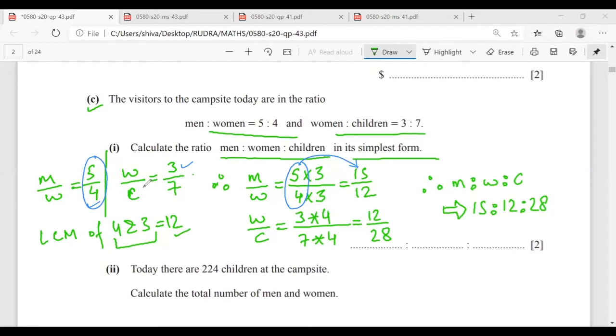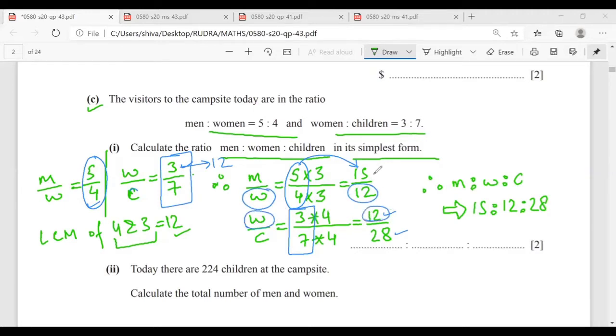Woman is to children: I need an equivalent fraction of 3 by 7 such that the numerator is 12. So the equivalent fraction of 3 by 7 would be 12 by 28, because I have multiplied the numerator by 4, therefore the denominator also by 4. So the trick is that woman is 12 here and woman is 12 here.